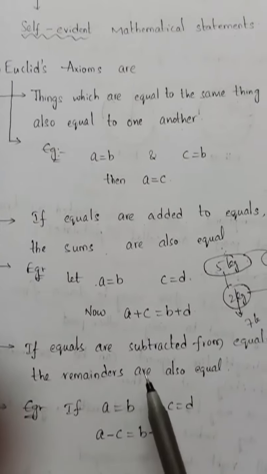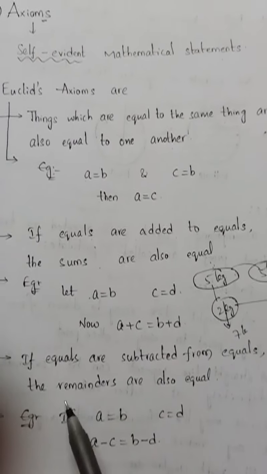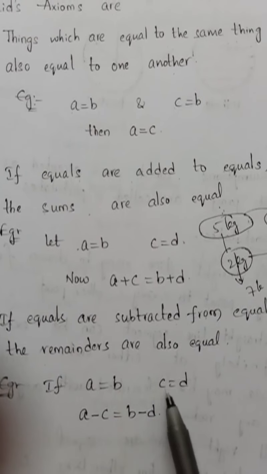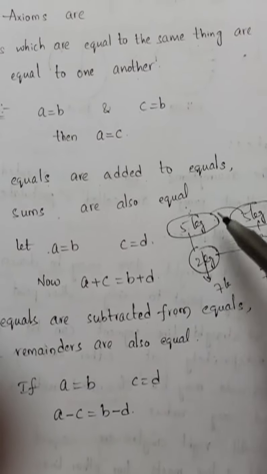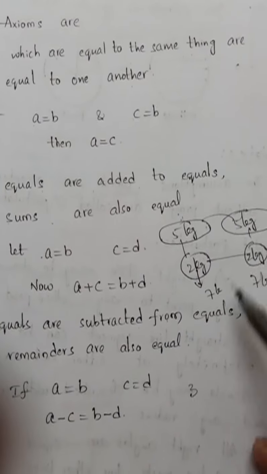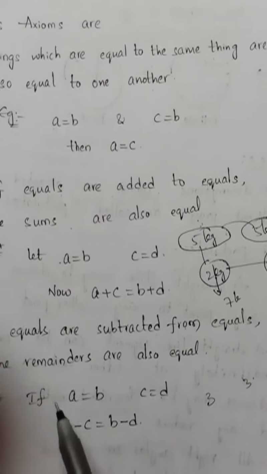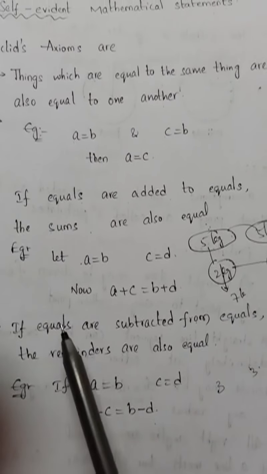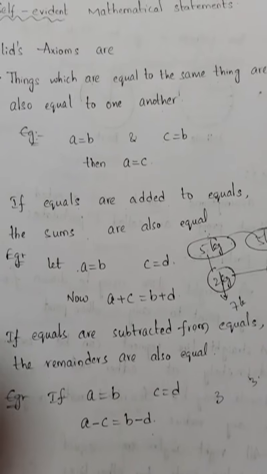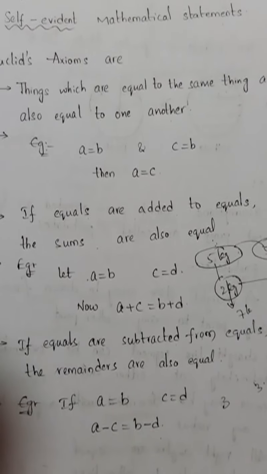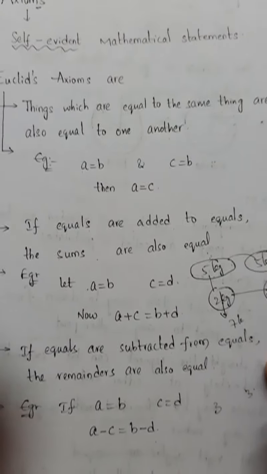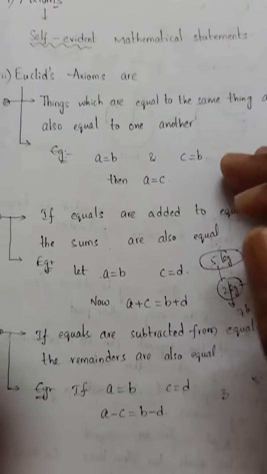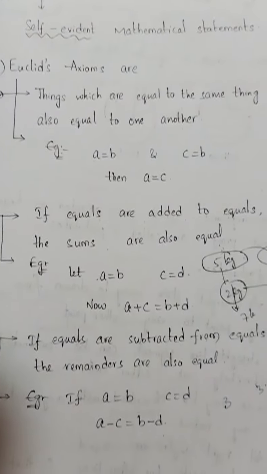And if equals are subtracted from equals, the remainders are also equal. Here equals are subtracted: A equals B, C equals D. In the same scenario, if you subtract 5 minus 2, you get 3, and here also 5 minus 2 is 3. So A equals B, C equals D, and A minus C will be equal to B minus D. So when equals are subtracted from equals, the remainders are also equal. We need not write these like sentences, we know them already from common sense, but Euclid took these common things as axioms.